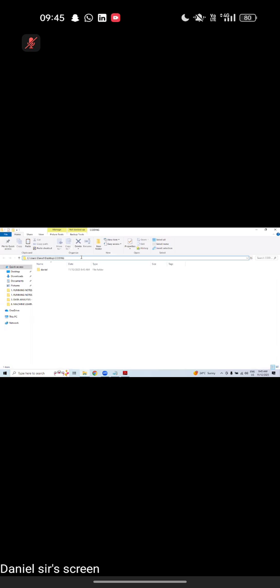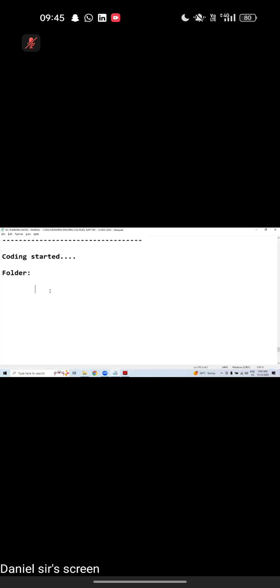Understand the structure. Coding started. Please understand where exactly the folder is available. This is the location.